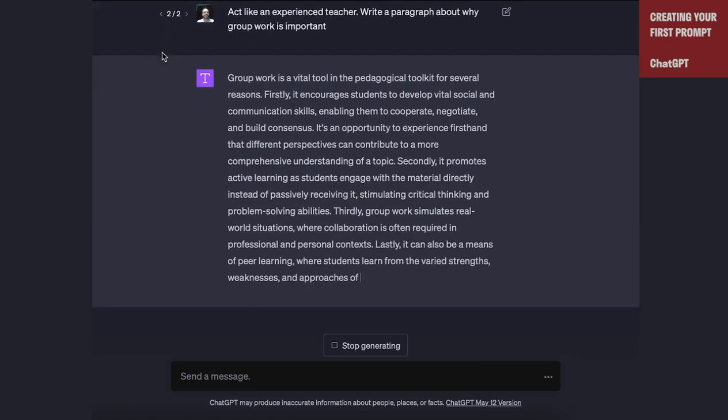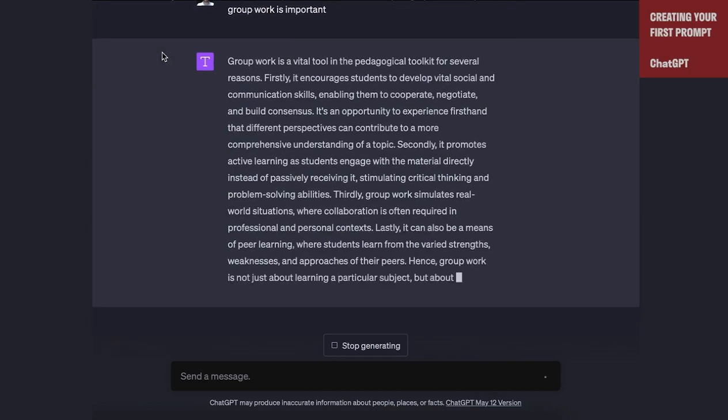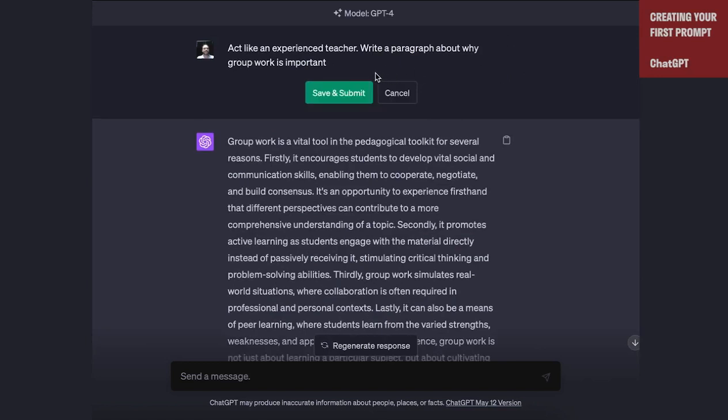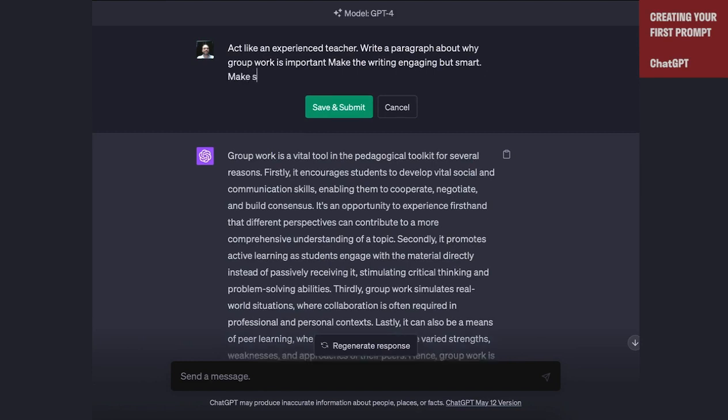Now, we can make this even more advanced by adding in constraints, by telling it exactly what we want to see. So we could say, act like an experienced teacher, write a paragraph about why group work is important, make the writing engaging but smart, to pick a style. And by the way, if you don't know what style to use, you can paste in your favorite text into any of these AIs and ask it to describe that text to you, and then use that description when you're giving it constraints. We might also want to say, make sure there is an example.